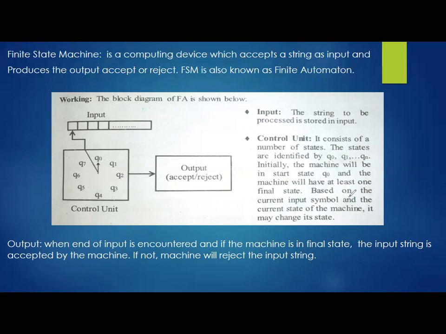Then based on the current input symbol and the current state of the machine, it may change its state. You may ask how it will travel from start state to final state. Here Q0 is the start state, and Q4 I am mentioning as the final state. So to travel from Q0 to Q4, I need to go Q0 to Q1, Q1 to Q2, Q2 to Q3, Q3 to Q4. This is the format of the transition.